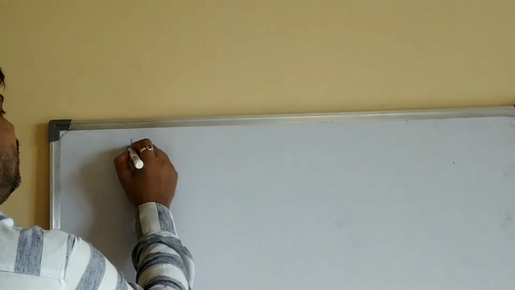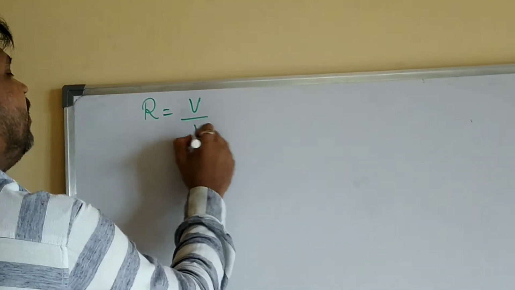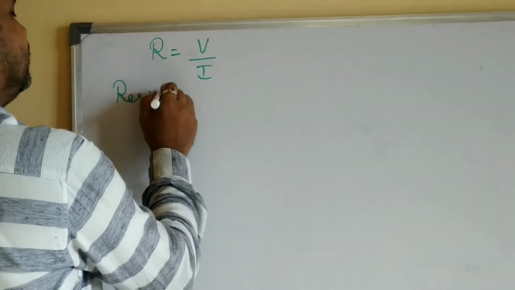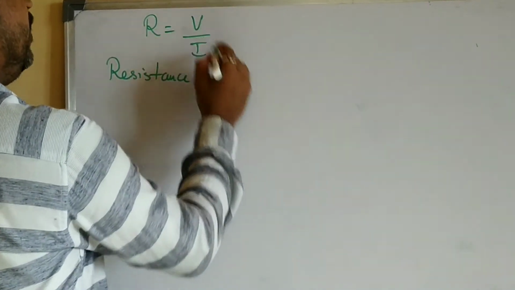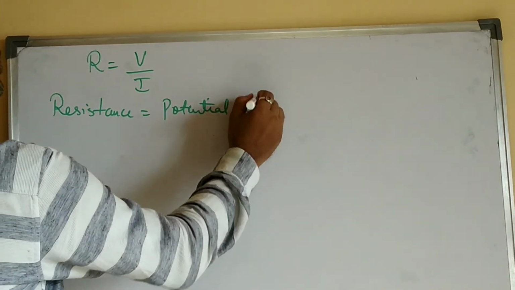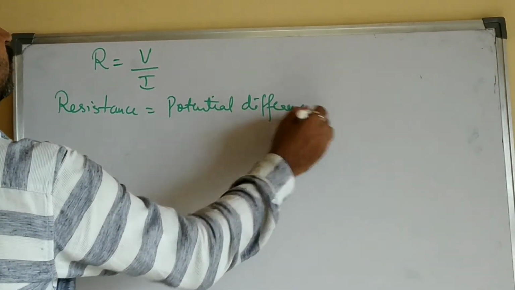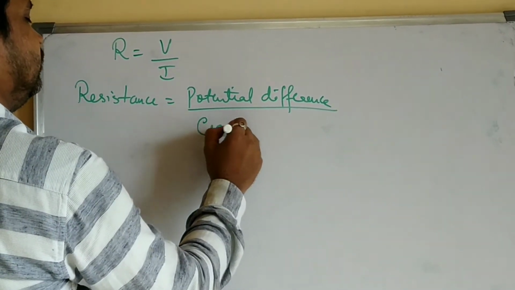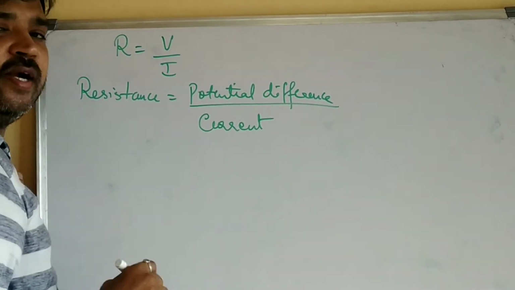We have R is equal to V by I. That is, resistance is equal to, V means what? Potential difference. Potential difference divided by I, which means what? Current, or electric current, right?